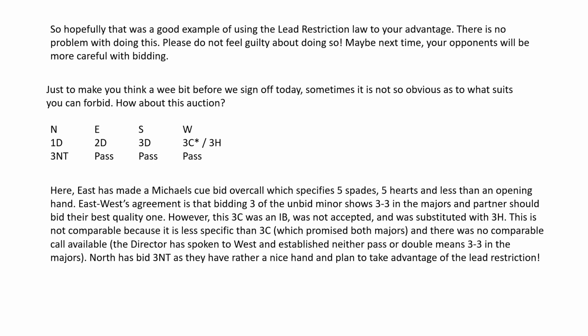East-West's agreement is that bidding 3 of the unbid minor shows 3-3 in the majors and partner should bid their best quality one. However, this 3 clubs was an insufficient bid, was not accepted, and was substituted with 3 hearts. This is not comparable because it is less specific than 3 clubs, which promised both majors, and there was no comparable call available. The director has spoken to West and established neither pass or double means 3-3 in the majors.